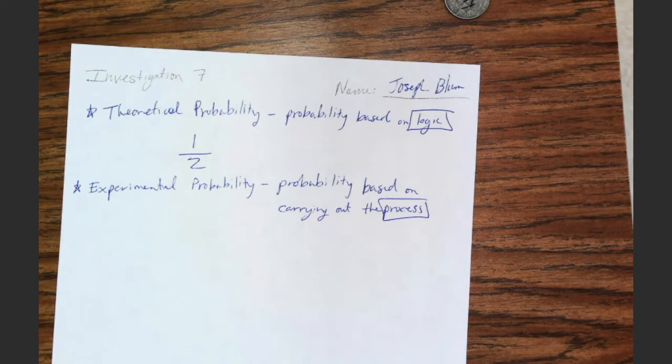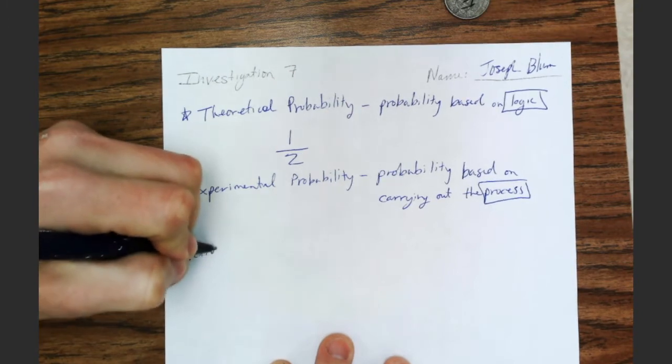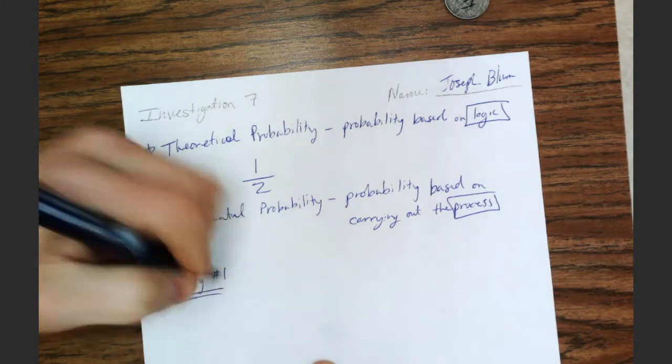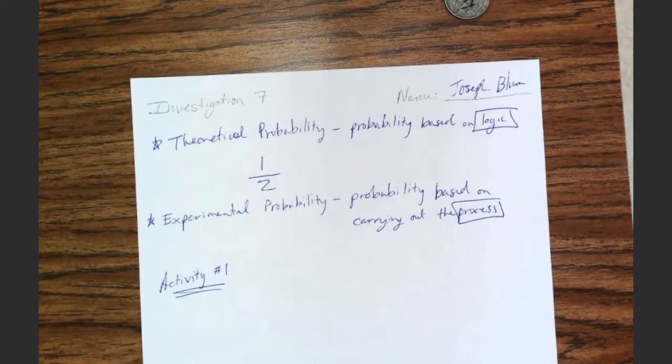Okay, now we're getting into activity number 1. For activity number 1, it says, construct the face of a spinner like the one shown above. Use a compass to draw the circle. The central angle is 120 degrees. Use a protractor, all this stuff. It's going to explain to you how you can make a spinner like that. Guys, we have a spinner set up. We don't need that. But now I'm jumping down a little bit.